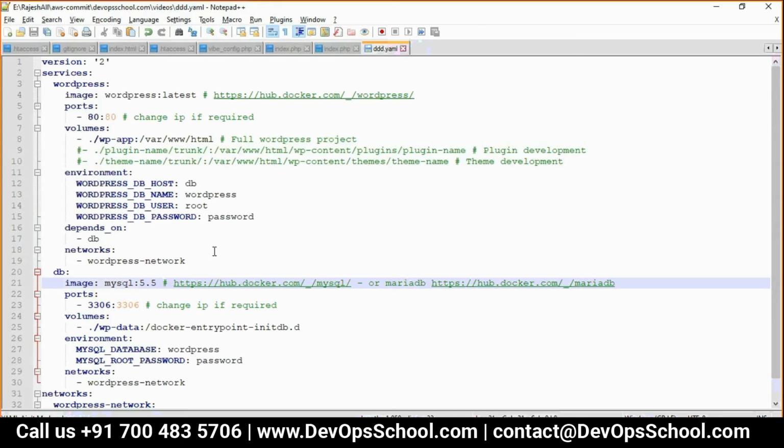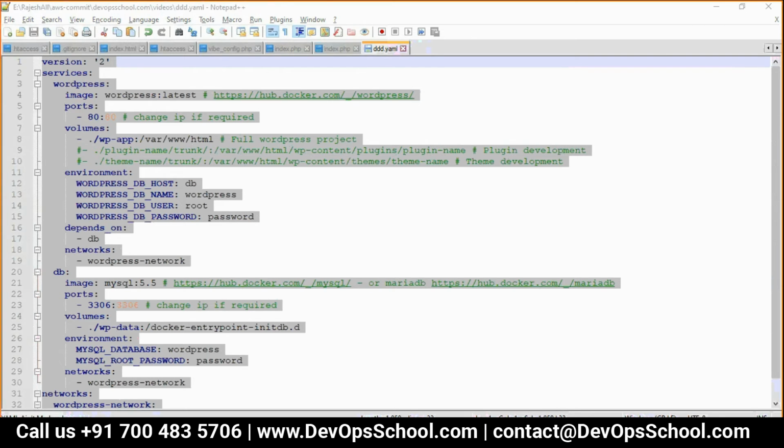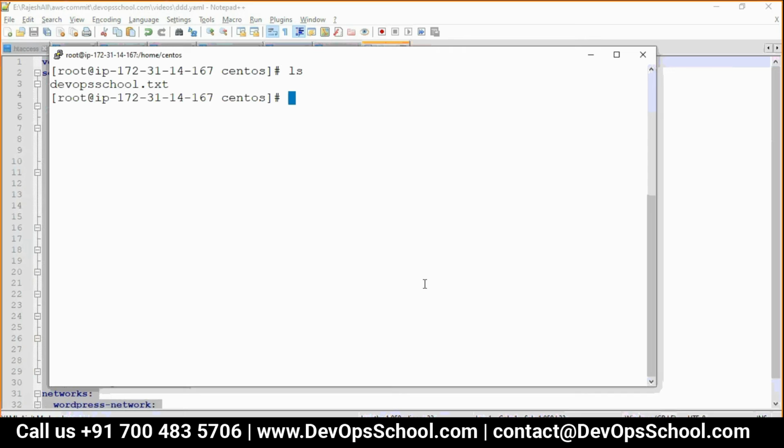How to execute or how will this run, Rajesh? That's the next topic. But so far, did you understand this YAML file? Yes, Rajesh. Good. So now guys, look at my screen. I installed Docker Compose already in these machines.